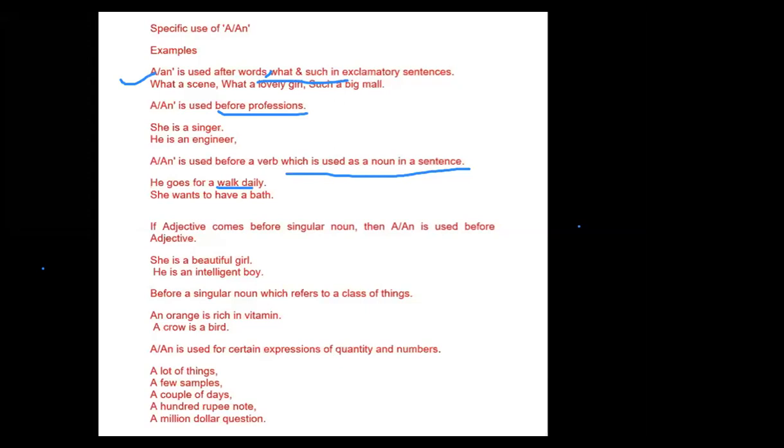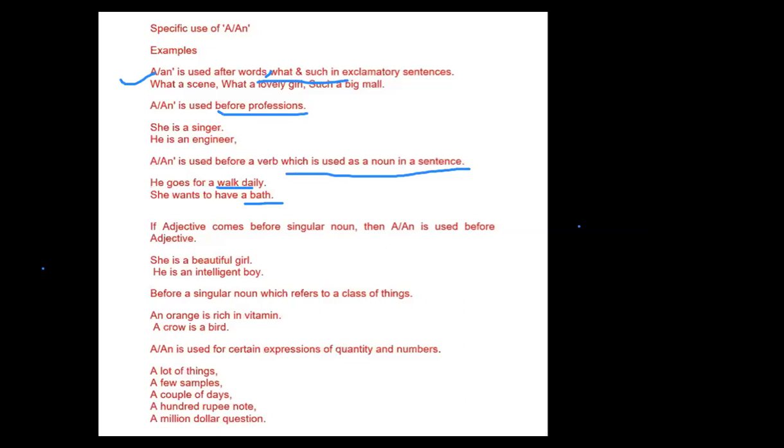Second sentence is she wants to have a bath. Bath is also a verb, but here bath is used as a noun. So we use a before bath. So she wants to have a bath.